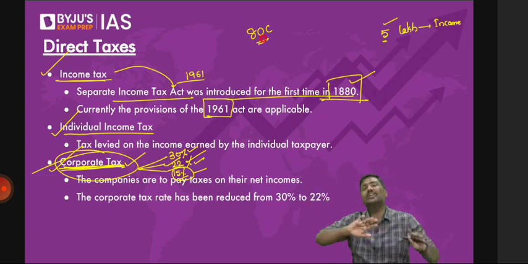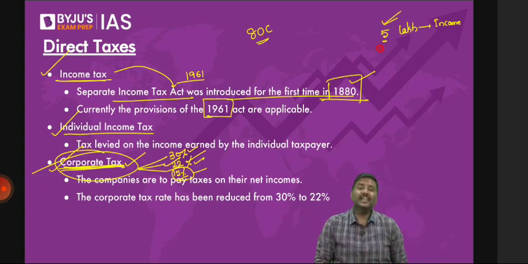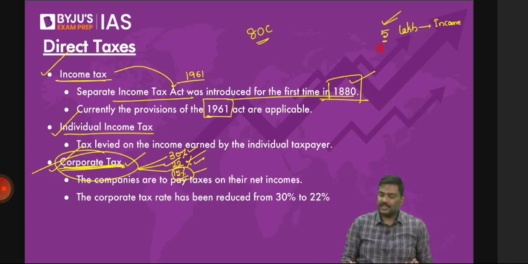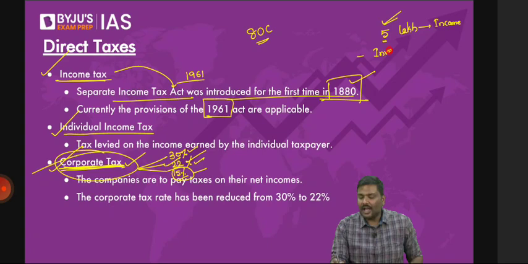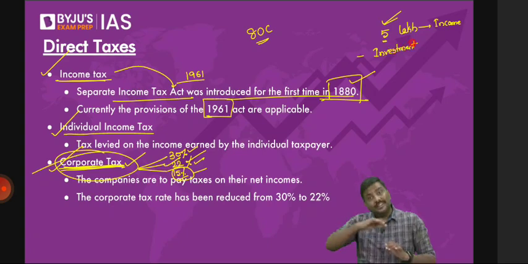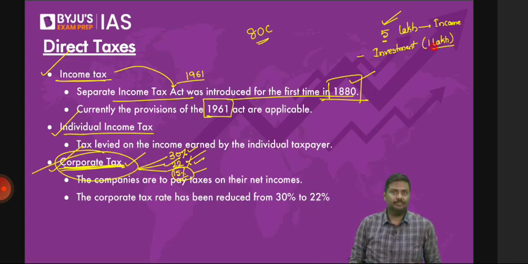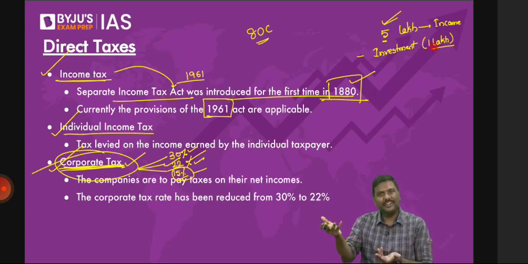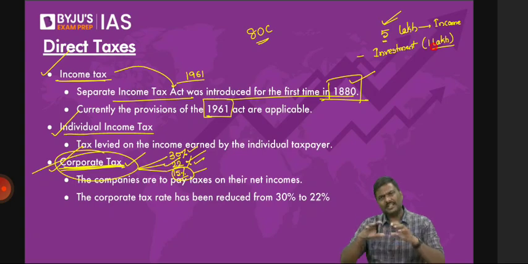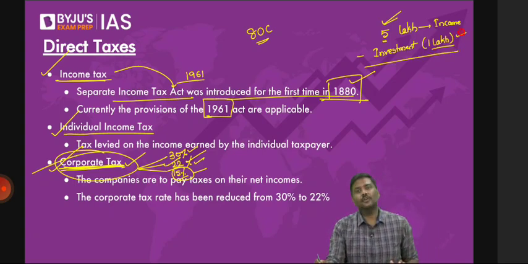The argument is, should I impose a tax on the full 5 lakh rupees and collect it? No. What the government tells you is, you have invested somewhere, and I will allow exemptions and deductions on these investments. Reduce the amount. Let's say you have made an investment of 1 lakh rupees in the PPF, Public Provident Fund. Now don't start running behind Public Provident Fund, not needed. Or you have repaid a loan on the house, so let's say 1 lakh rupees. Out of 5 lakh rupees, 1 lakh rupee will be deducted. How much is left out? 4 lakh rupees.